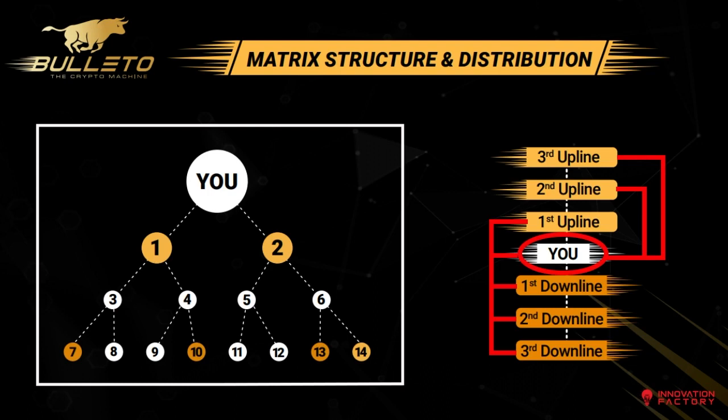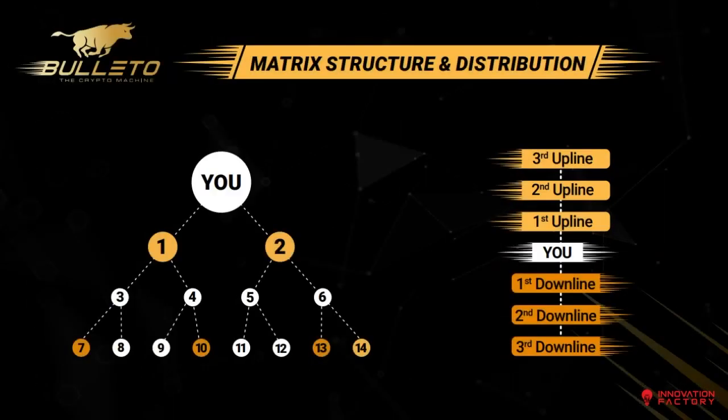Now let's talk about the potential of this income plan. Whoever enters into Bulleto starts with an initial investment of only 0.001 BTC. At the first completion of the slot tree, the investor ends up generating 0.008 BTC. This means that he generated an income of 0.008 BTC by investing only 0.001 BTC, which is 8 times of the invested amount.